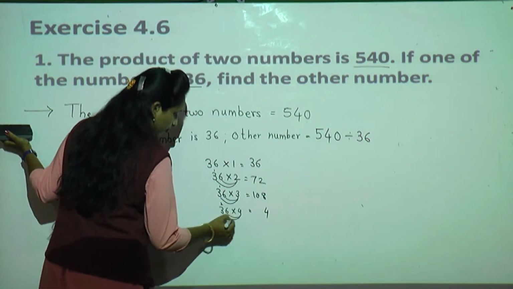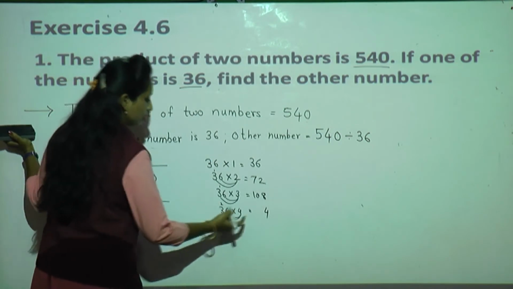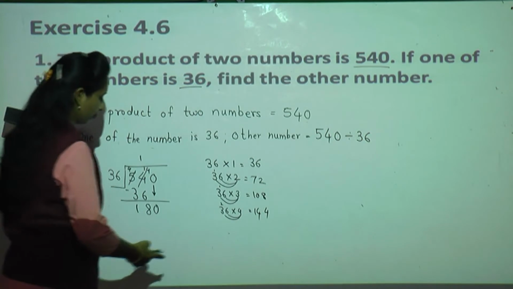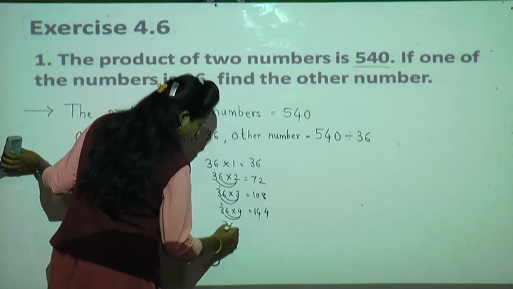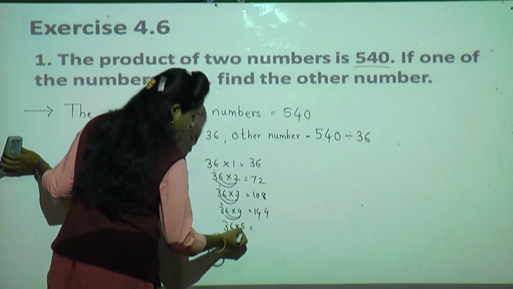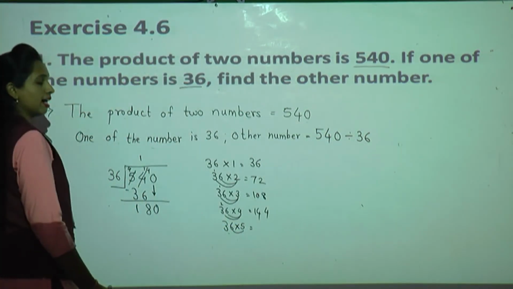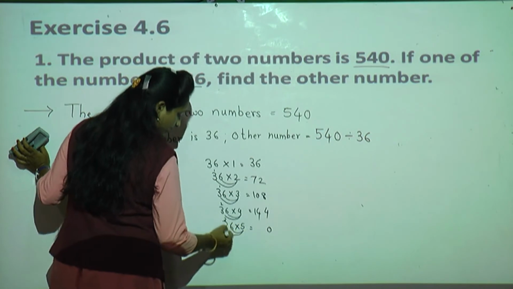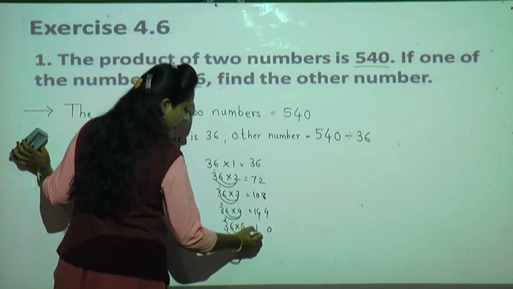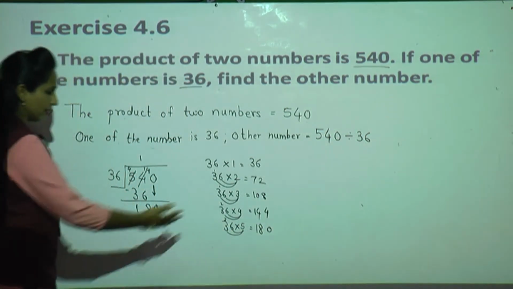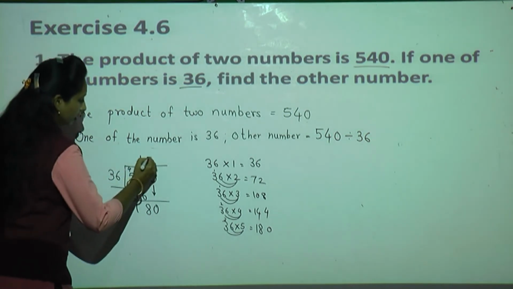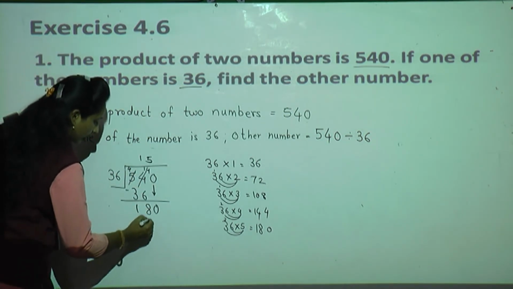Carry 2. 4 3s are 12. 12 plus 2, 14, isn't it? But we are trying for 180. I'll go with the next. Now see, 5 6s are, yes, 30. 5 3s are 15. 15 plus 3, 18. See, 180 is there. How many times 36 means 180? 5 times. So write quotient 5 and write 180.